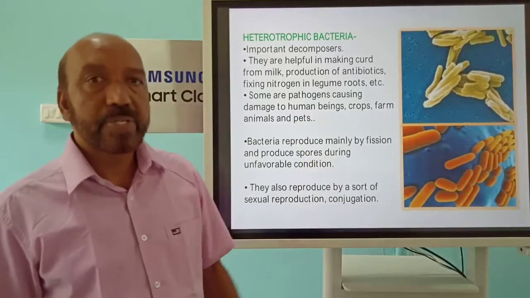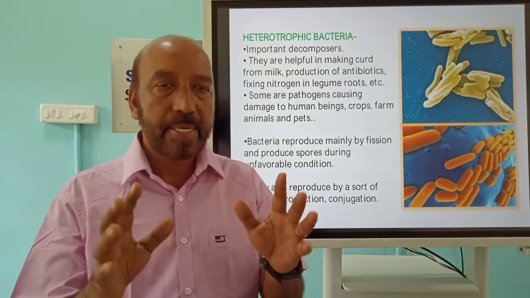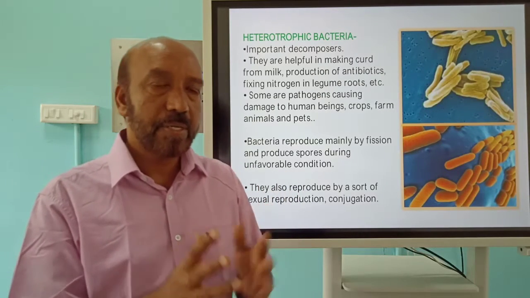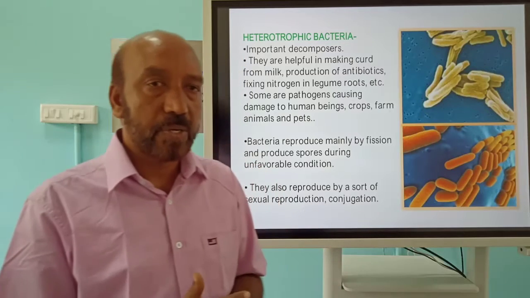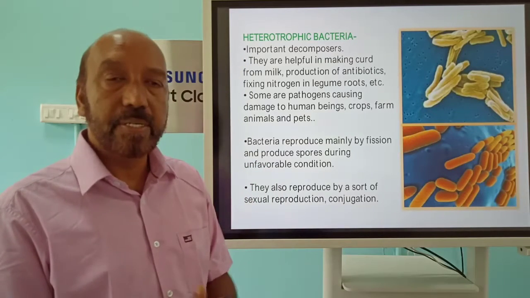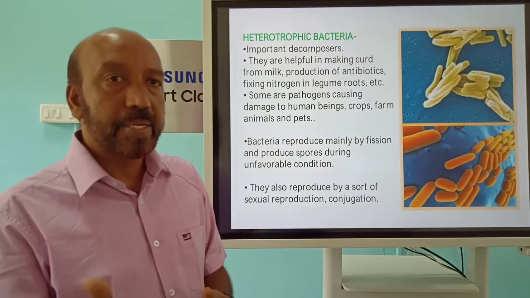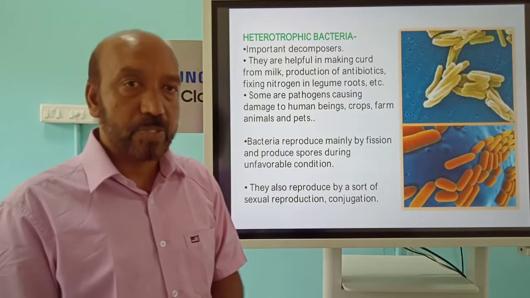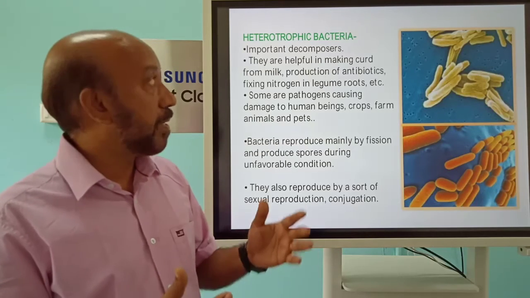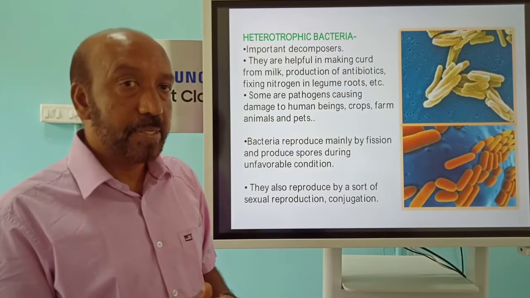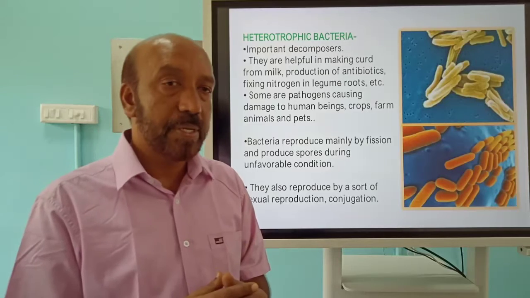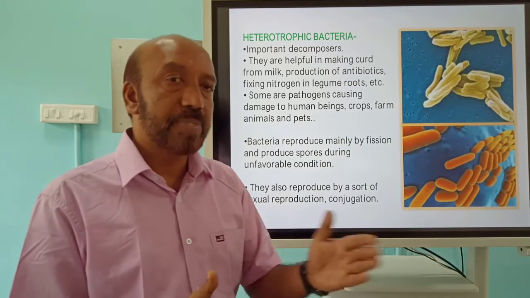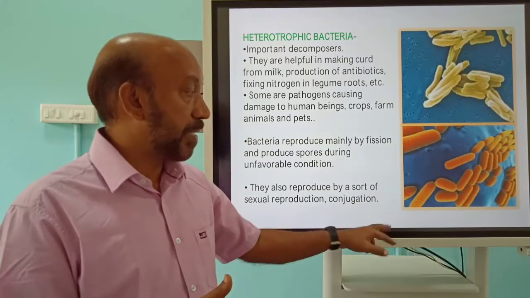As for reproduction, there are three methods normally. Sexual reproduction, a primitive form called conjugation. Another method is fission, as well as spore formation. So in bacteria we can see reproduction by fission, the division of the body, and by producing spores, as well as a primitive type of exchange of genetic material, namely conjugation.